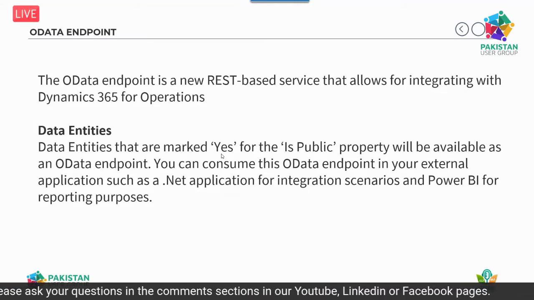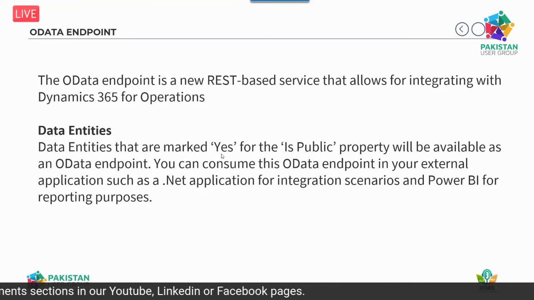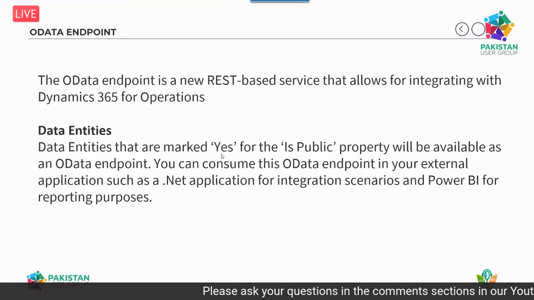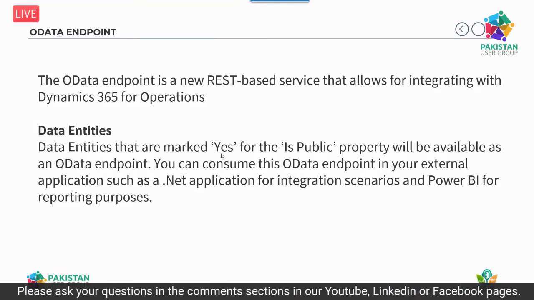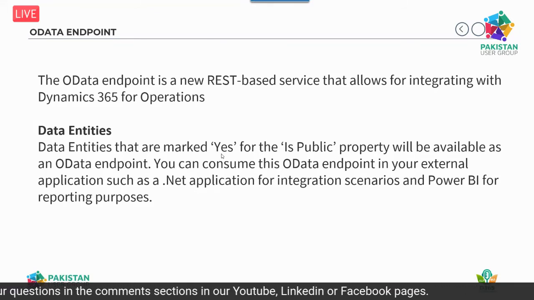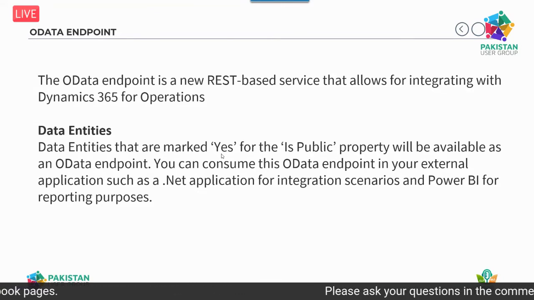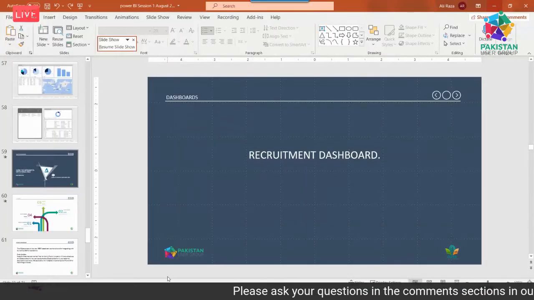For example, if you want to share something on a sales report, and the system has 2 tables, sales order and sales line, why give them 2 data entities? Why not create a view based on sales order and sales line? So they get a single set of non-normalized data for their reports. So you have functionality to create data entities. So again, I'm going to my VM.